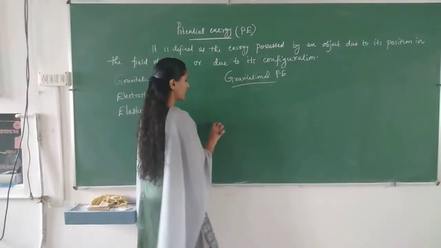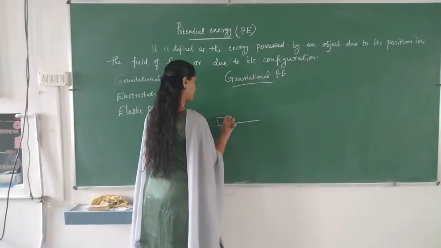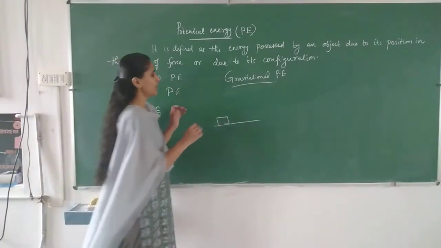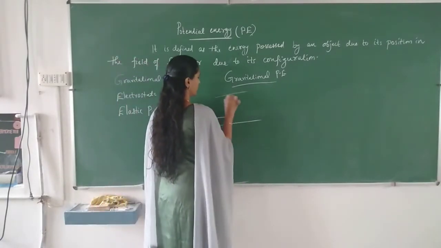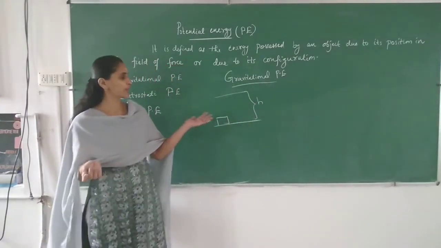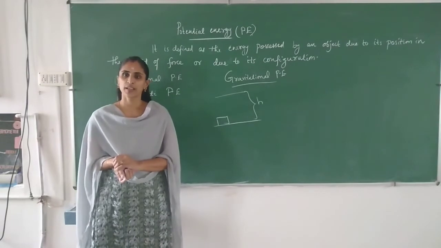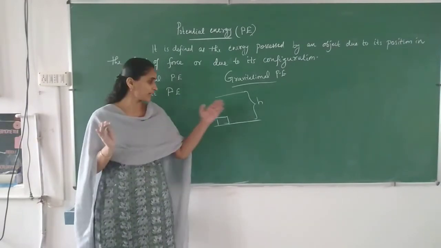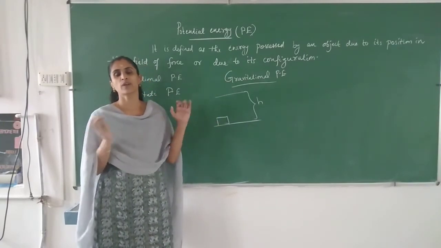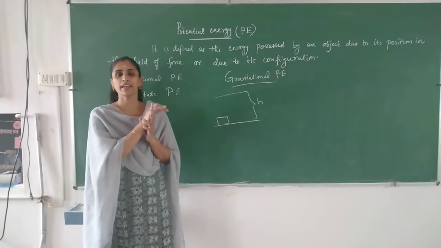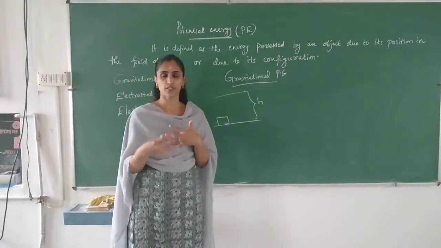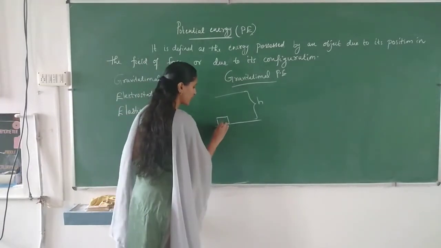An object of mass m is at ground level, and that object is to be taken to a height h. When we take that object to a height h, we have to do it without any acceleration. We are not applying any acceleration, but the acceleration due to gravity will be there. So we have to overcome that force of weight, so we have to apply a force.